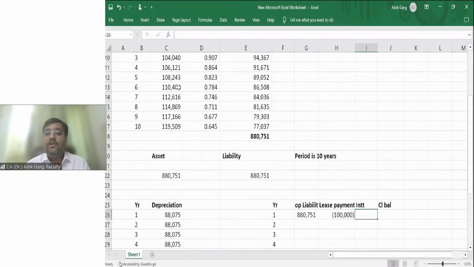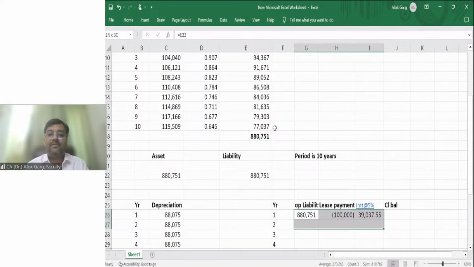right? At the end of the first year, what should be your interest? Because the payment is happening at the beginning, right? And that is why the interest will be at the rate of 5% because you have discounted at the rate of 5%. So interest will also be at the rate of 5%. 88751 minus 1 lakh multiplied by 5%, right?